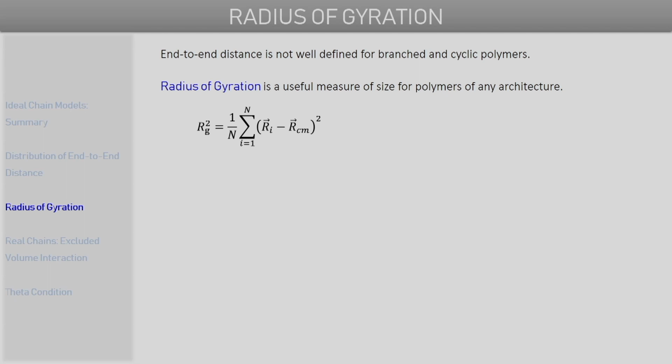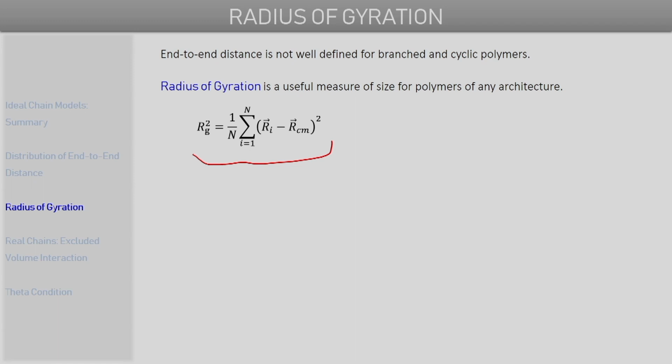So the equation defining the square of the radius of gyration is shown here, and the square of the radius of gyration is defined as 1 over N, summation over all the monomer units present in your polymer chain.